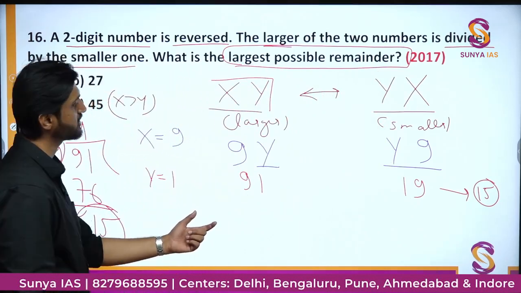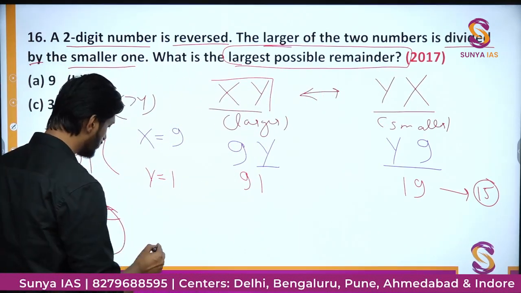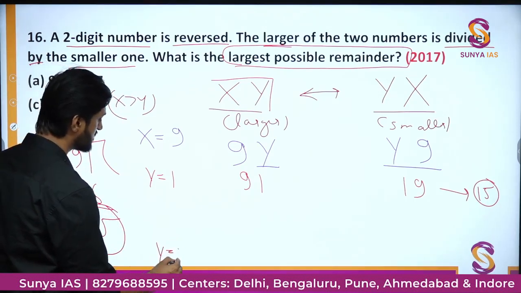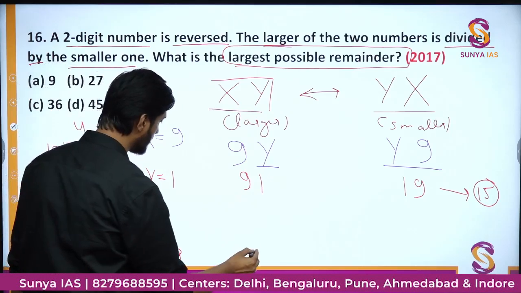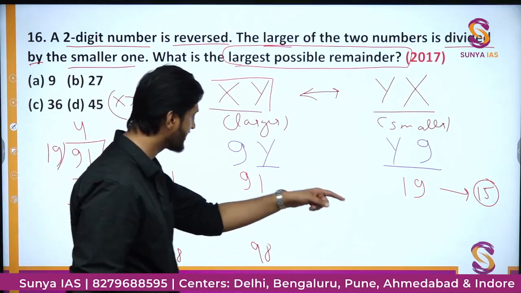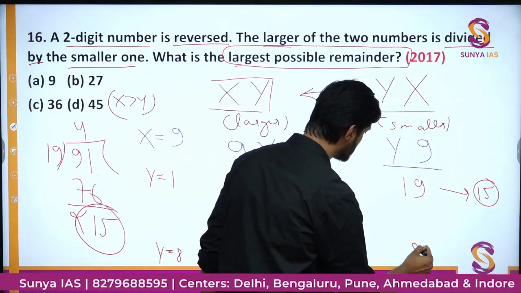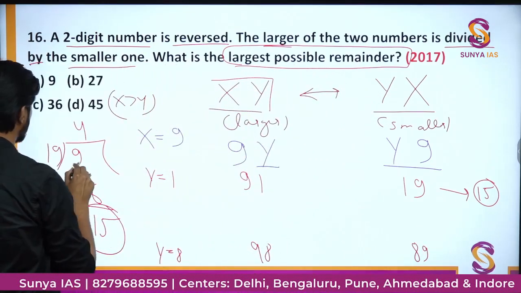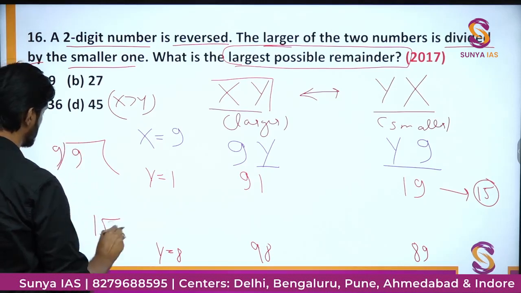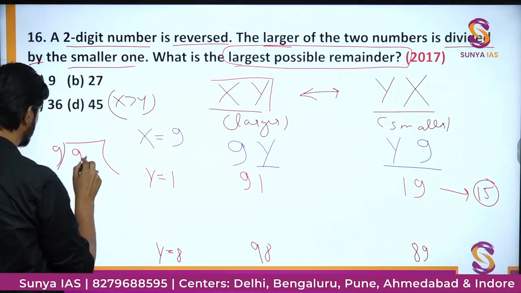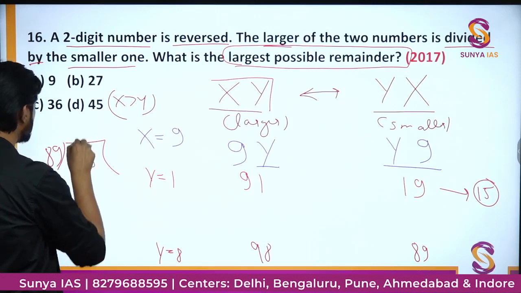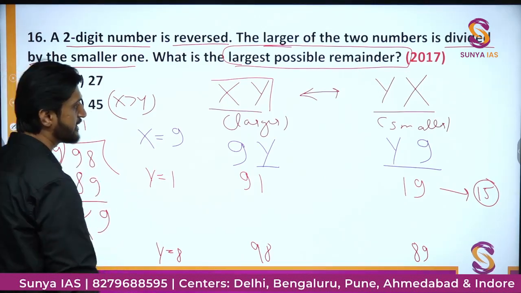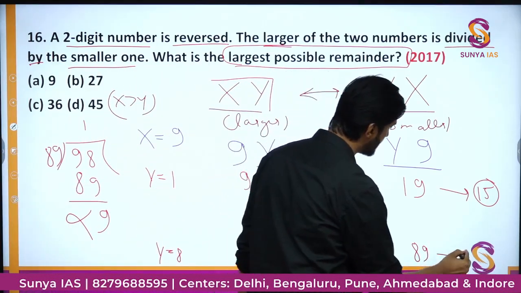Let us try to put a very large value to y. Let us try to put y equal to, let's say, 8. The number will become 98 and the other number will become 89. Okay. So when we try and divide 98 with 89, what will happen? It will go only one time and you will have, I guess, 9 as the remainder here. So in this case 9 is coming as the remainder.